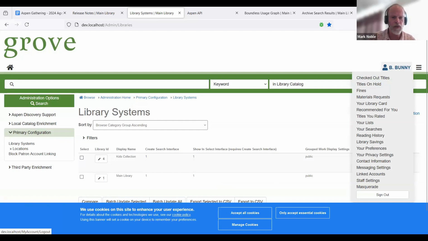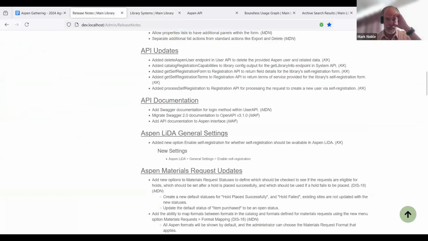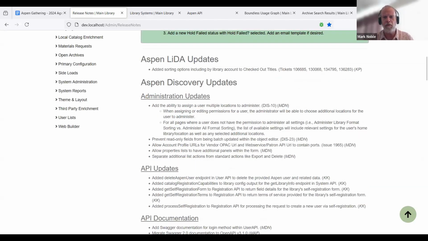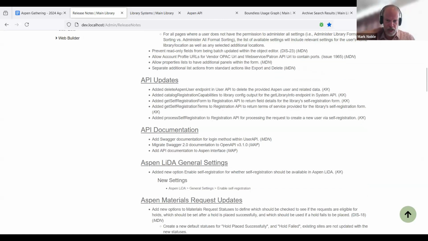Next thing I wanted to talk about, we've got some API updates that Kirsten did, and these are all in prep for getting self-registration working within Lita. So cool stuff there. And speaking of Lita, Catherine did a lot to get sorting within checkouts within Lita. So good functionality there. As part of that self-registration, there's the ability to turn self-registration on or off. And Kirsten, correct me if I'm wrong, but that should stay off for now until next release when that is all finished. Yeah, cool.